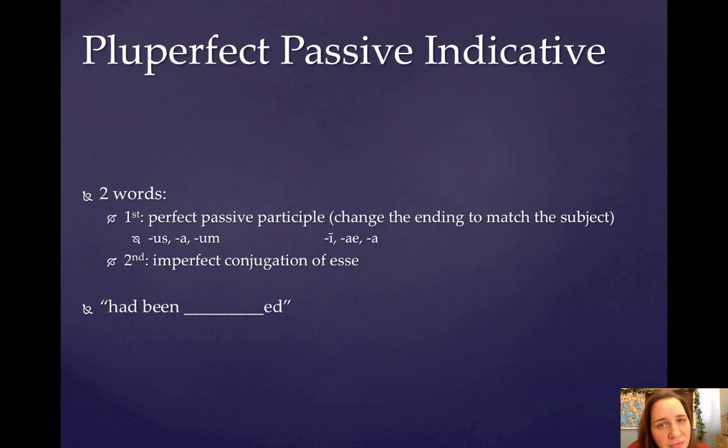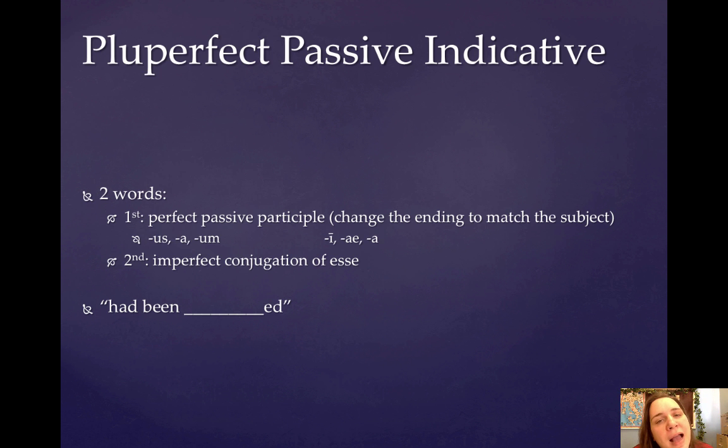So, like the perfect passive, the pluperfect passive is two words. The first word is the perfect passive participle, or the fourth principal part, okay? And again, you have to change the ending so that it agrees with the subject in gender and number. Except for this time, the second word is going to be the imperfect conjugation of esse, okay? You are going to translate.